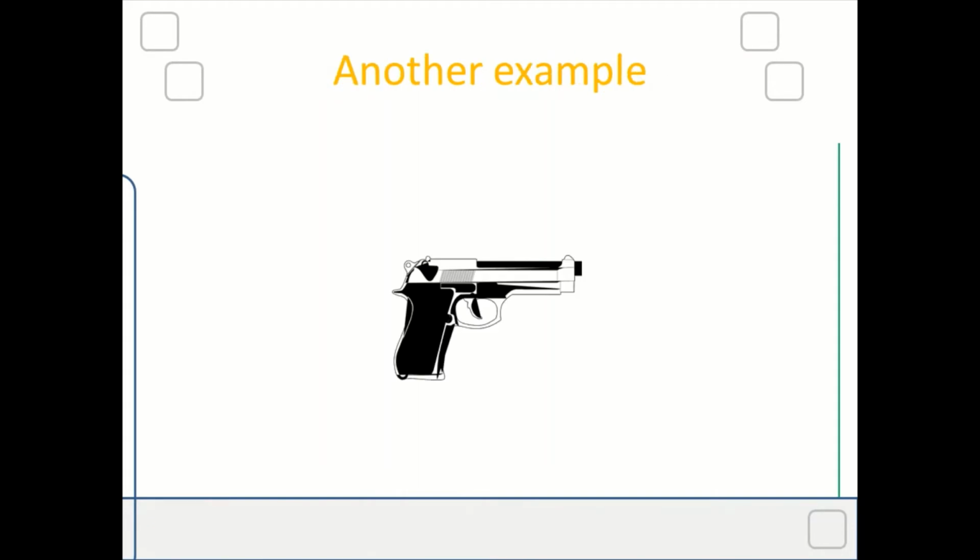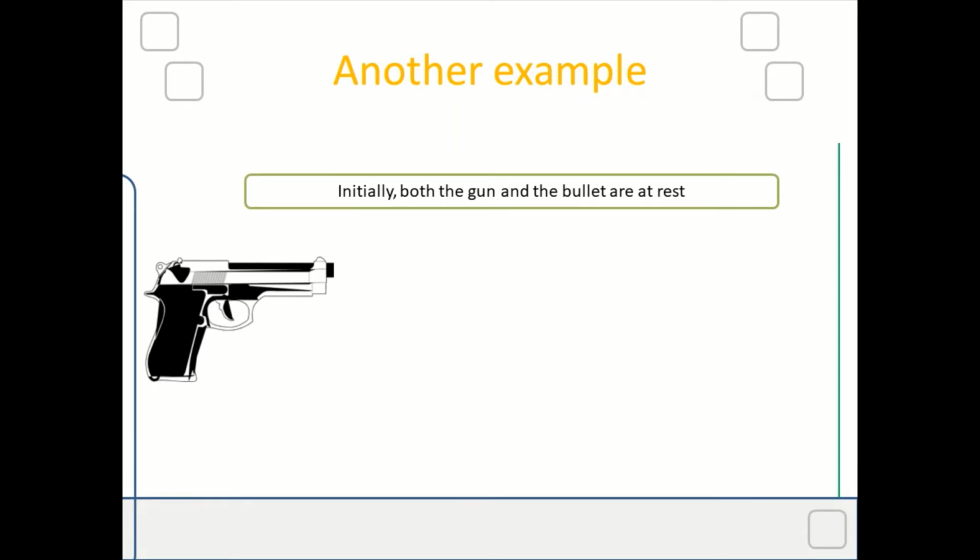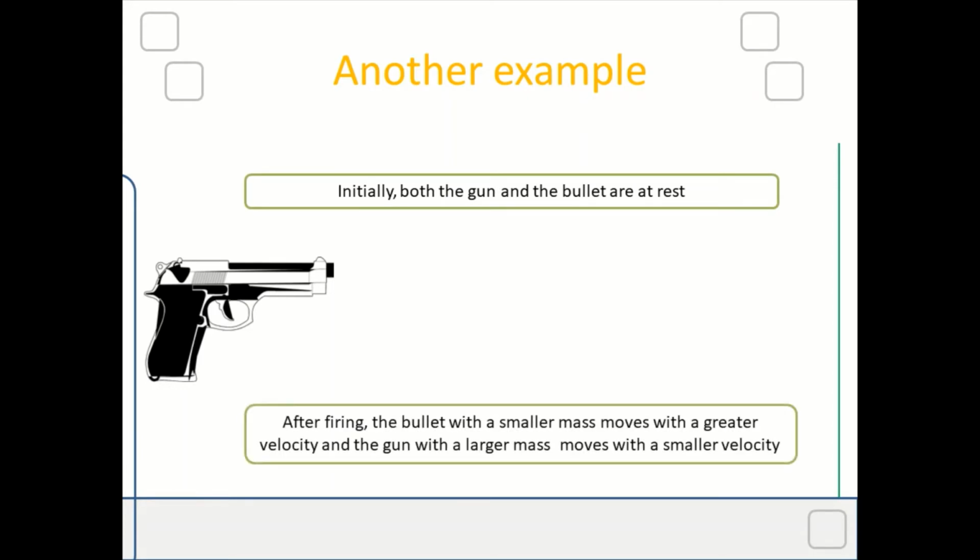Let us take a look at another example of this law at work. Here a gun is being fired. Initially, both the gun and the bullet were at rest, but after firing, the bullet with a smaller mass moves with a greater velocity, and the gun, which has a larger mass, moves with a smaller velocity. And so here we can conclude that momentum is being conserved, provided that there is no external force acting at the time of interaction.